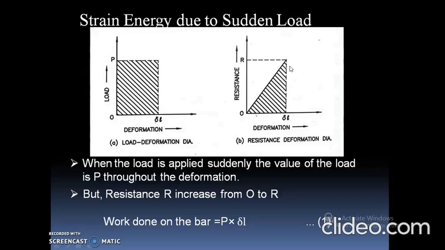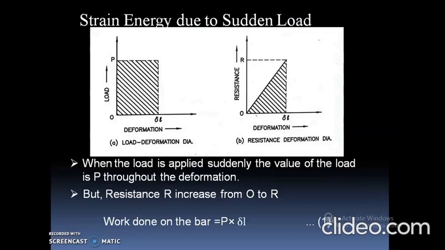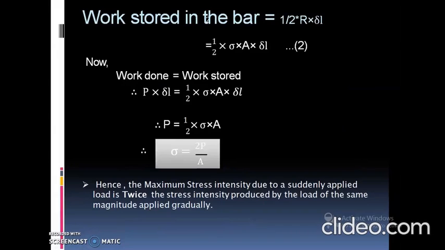Then what is the work done on the bar? Work done on the bar is calculated by using the load deformation diagram. Now we got a rectangle here. So P into delta L is the work done on the bar. Now we have to calculate the work stored in the bar, which is equal to the area under the curve for the resistance deformation diagram, represented in the second figure here. The area under the triangle is half into R into delta L. Again we have to replace this R as sigma into A according to the previous equation.